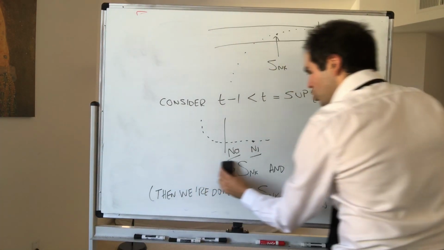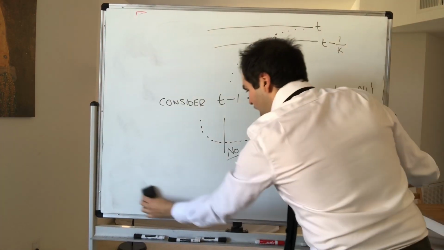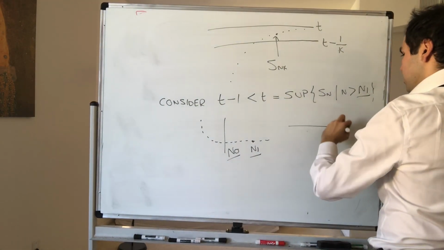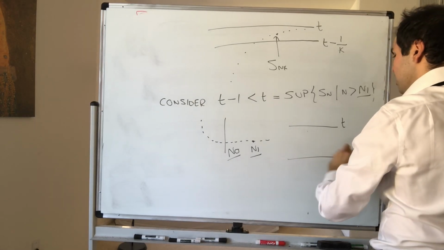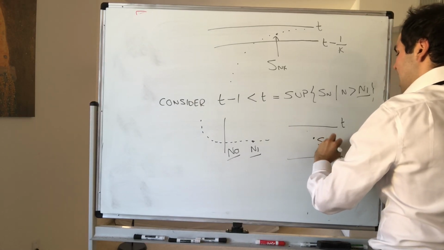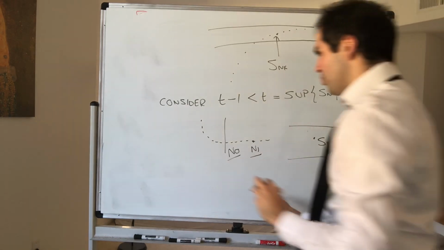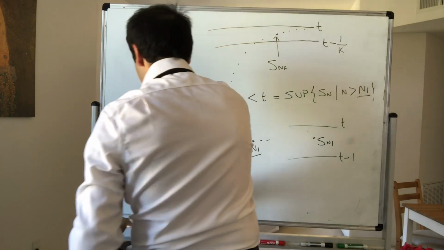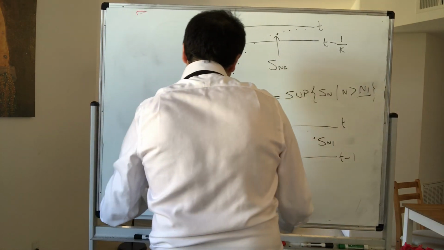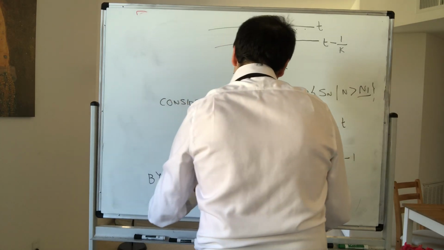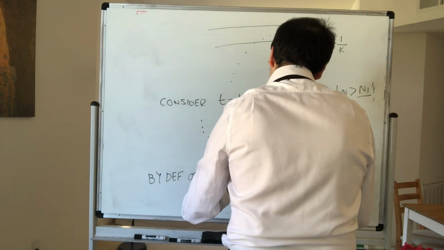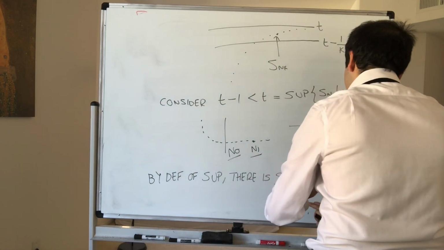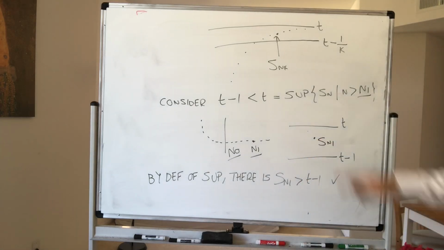So it's like the situation where you say, you are not the best student, so there's a student that's better than you. So this is t, this is t minus 1. So we actually know that there's an S_{n_1} bigger than t minus 1. By definition of the supremum, there is S_{n_1} bigger than t minus 1. And then we're done, at least in this part, right?